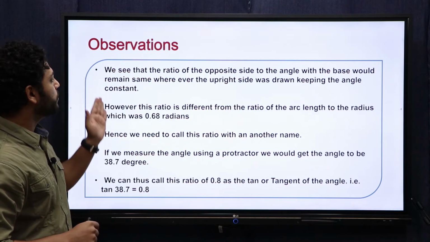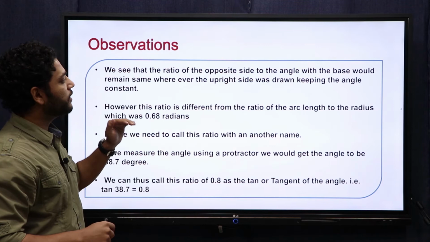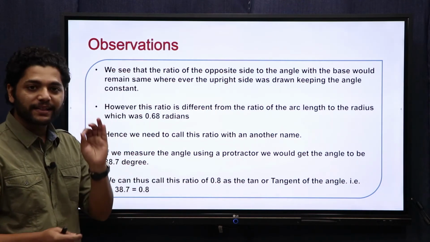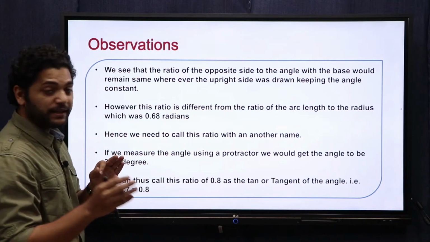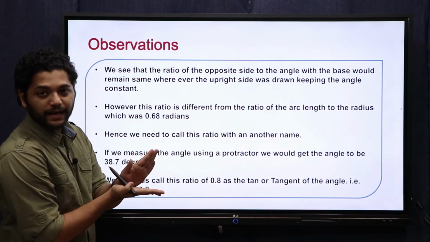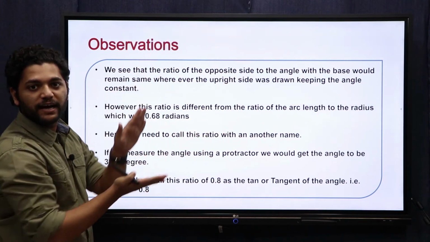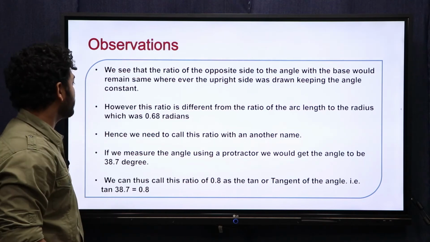Let us go through the observation. We see that the ratio of the opposite side to the angle to the base would remain the same whatever the size of the triangle, right? Keeping the angle constant, that must be our basic thing. When you keep the angle constant, whatever the size of the triangle, the ratio of the opposite side to the base would always remain constant.